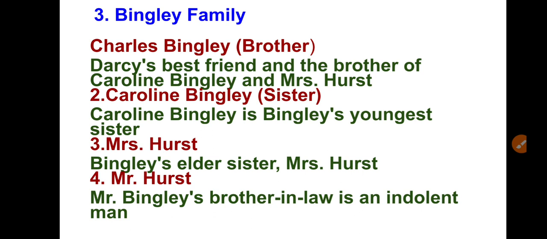Her cruelty towards Jane and Elizabeth marks her as a generally unpleasant character. So she is a very crooked kind of girl, and she is Charles Bingley's youngest sister, a very superficial and selfish girl, possessing all of Darcy's class prejudice.